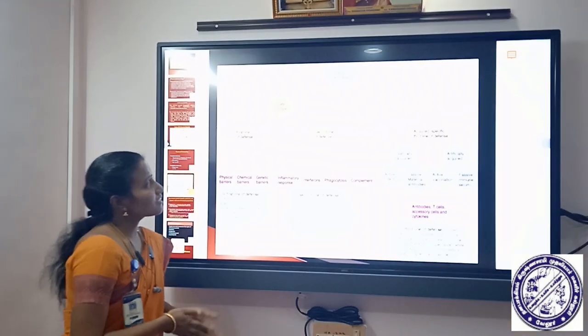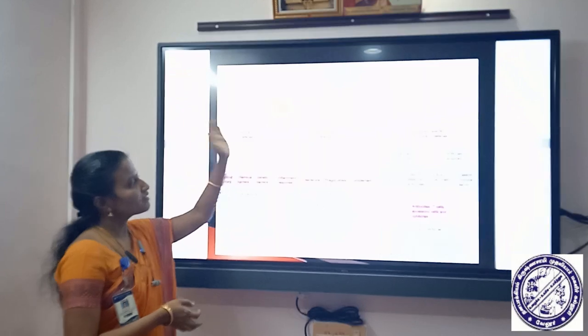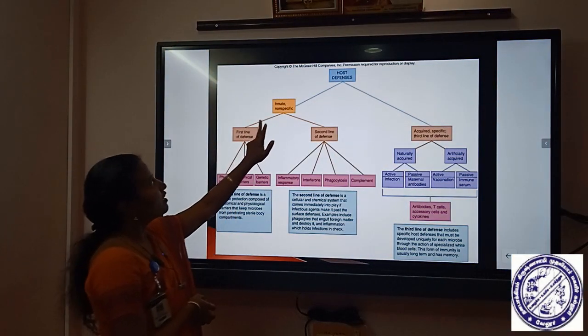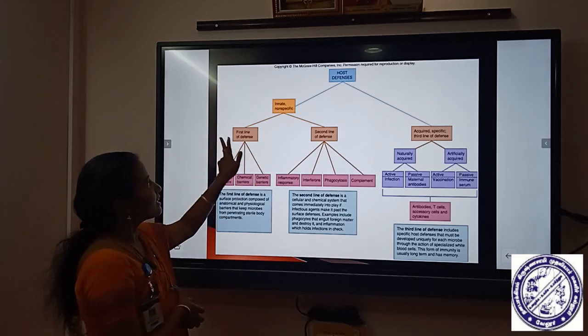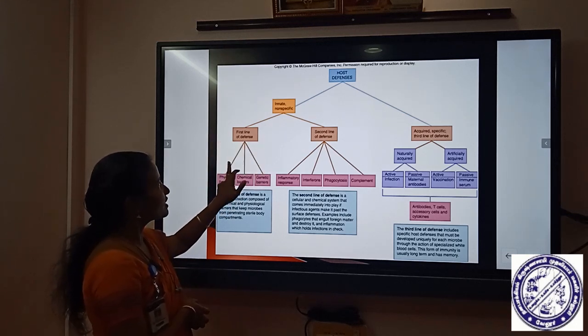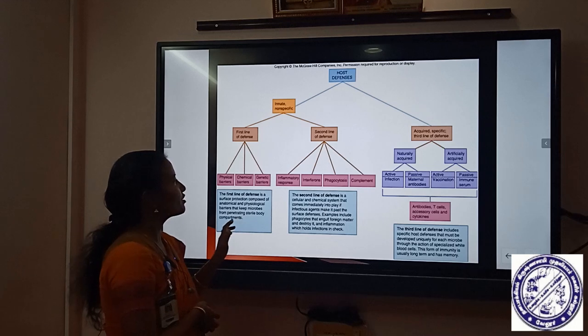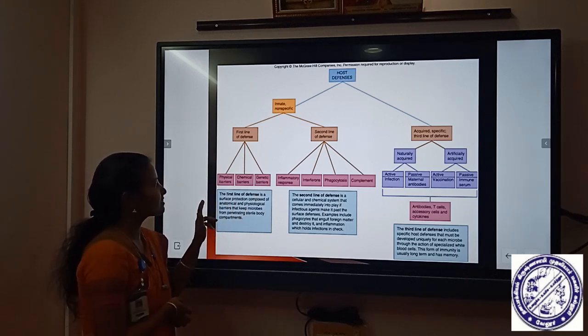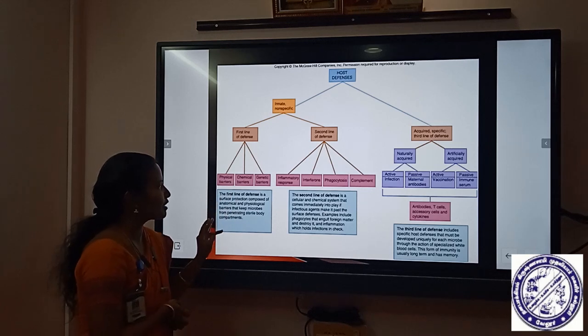So host defenses can be classified in this way. Innate immunity is again classified into first line of defense and second line of defense. Under the first line of defense, we have so many barrier systems, that is physical barriers and chemical barriers.